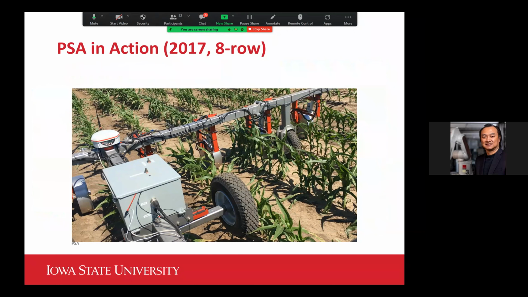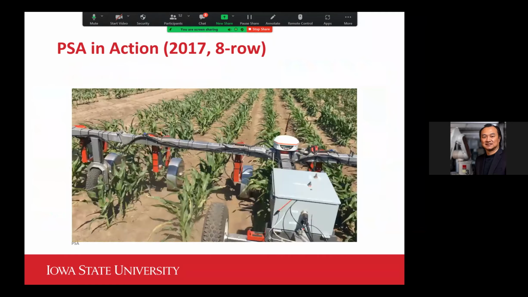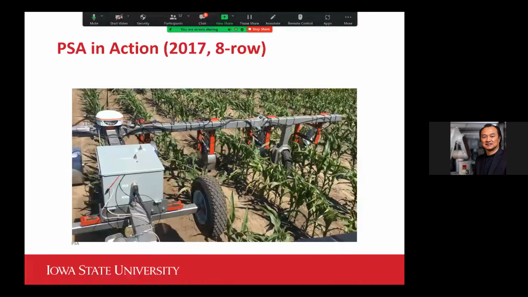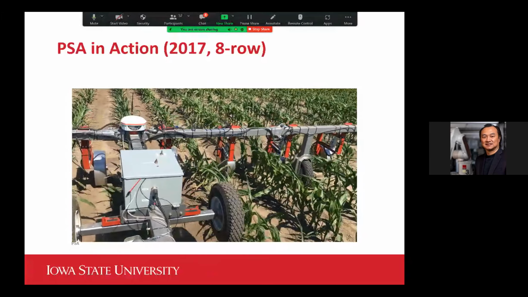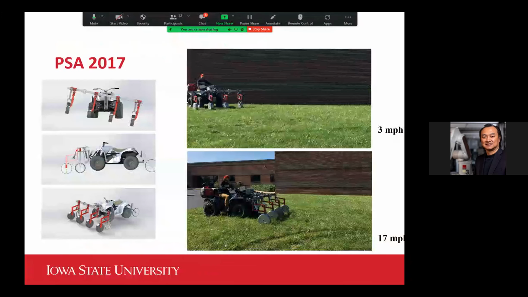But the dust was a really big problem. Then in 2017, I moved to using wheels. And this one shows the 8-row version using wheels. But I also made a mistake by putting this behind the vehicle, so the dust can be a problem. The dust can be generated by the vehicle's wheels. Then immediately I started to move this whole thing to the front of the vehicle. And that's what you see in the newer design, where I moved all the wheels in front of the vehicle.